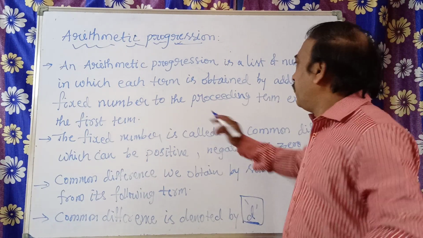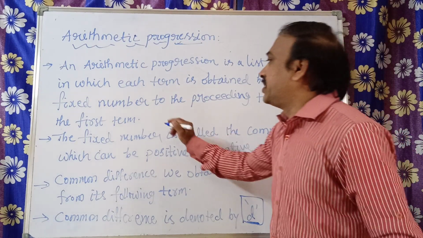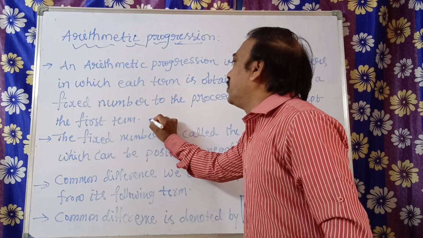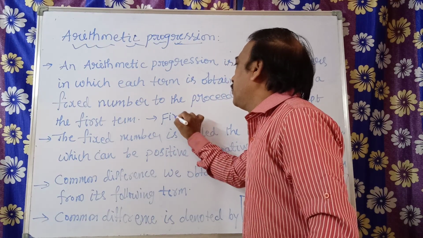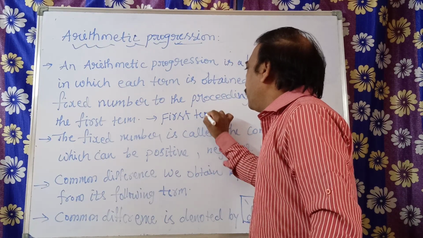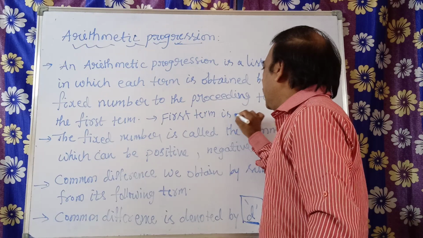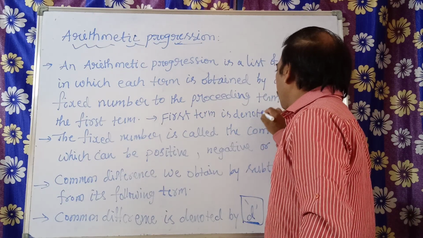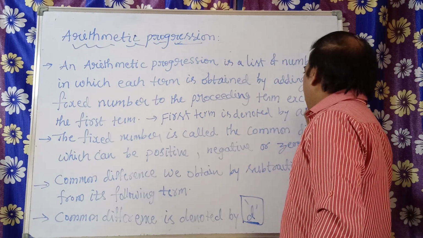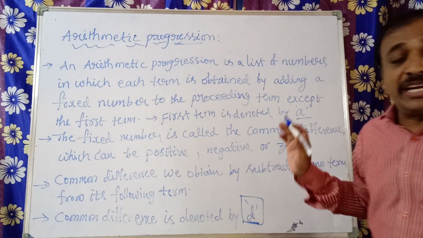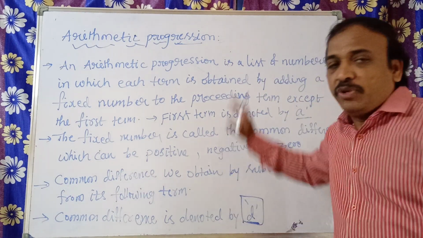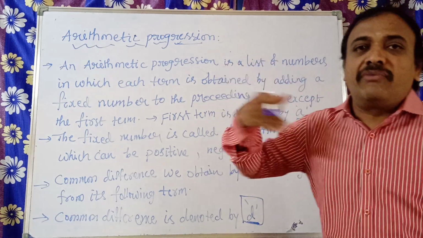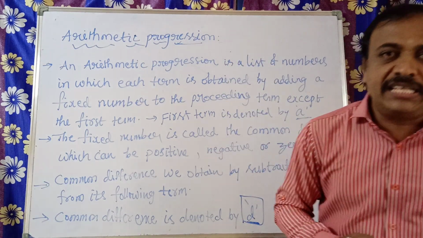Here you see a fixed number except the first term. The first term is denoted by A, and the common difference is denoted by D. So by using these two, now we will form the sequence.